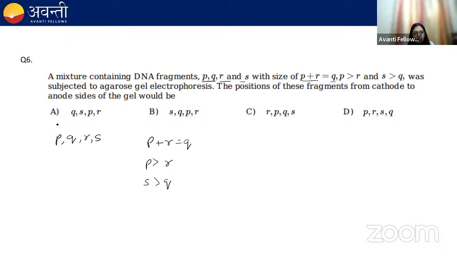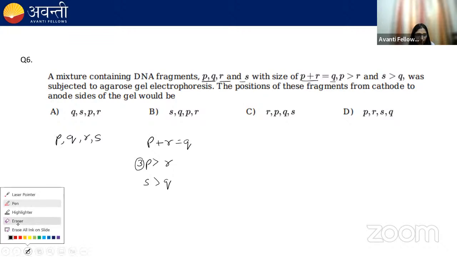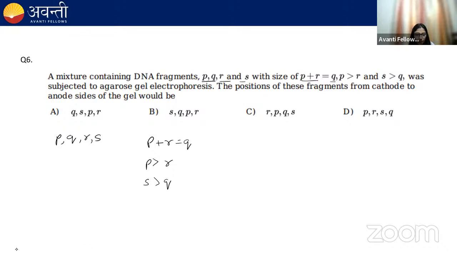Now let's assume hypothetically given numerical values.